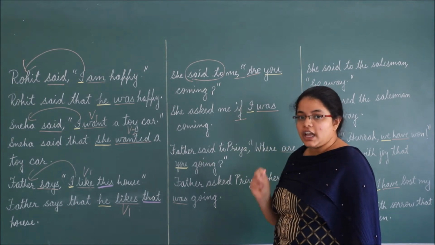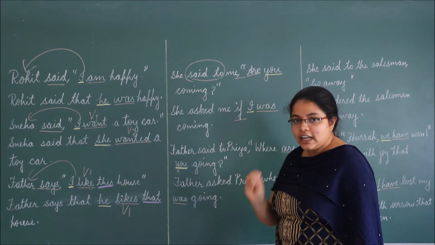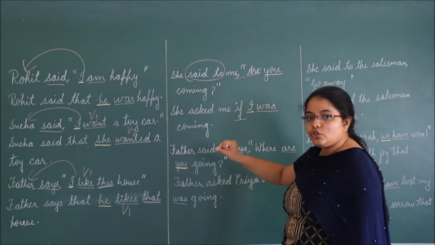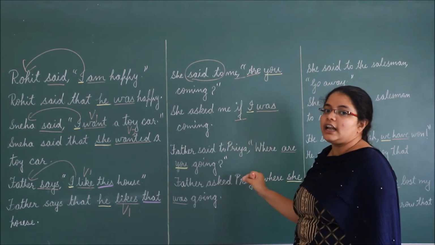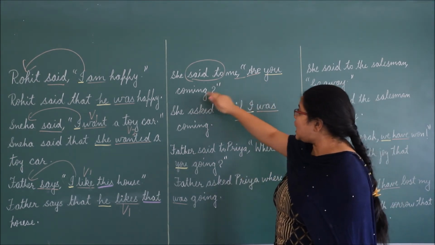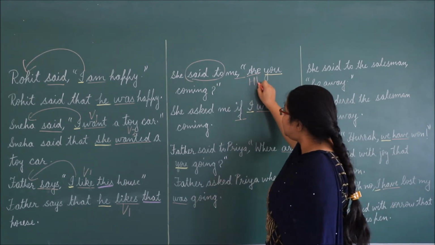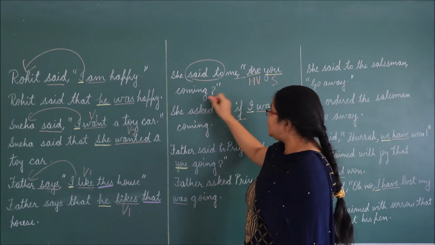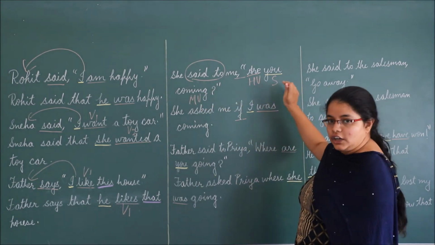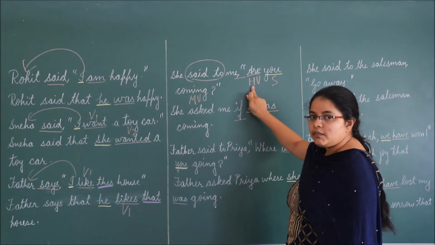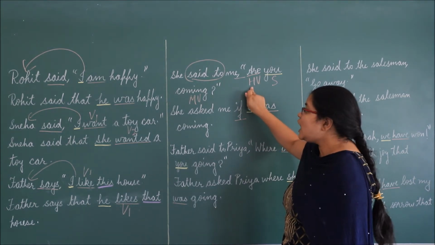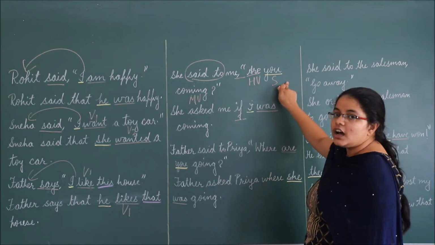Be careful, we have to change sentence of interrogative direct speech into assertive indirect speech. Are you coming? Now this is helping verb, this is subject, and this is main verb. When we make interrogative sentence, we use helping verb before subject, but when we have to change it into assertive, we have to take helping verb and main verb after the subject.